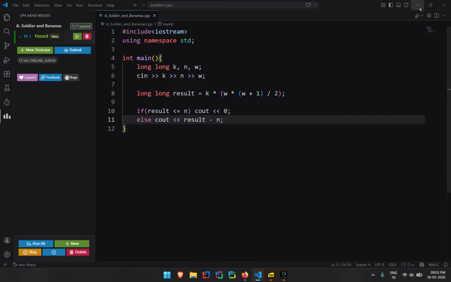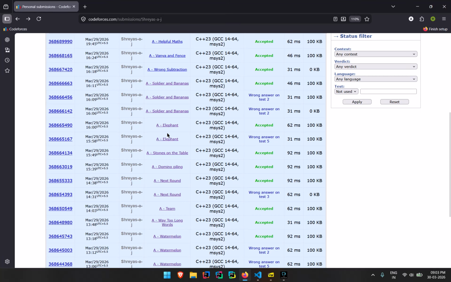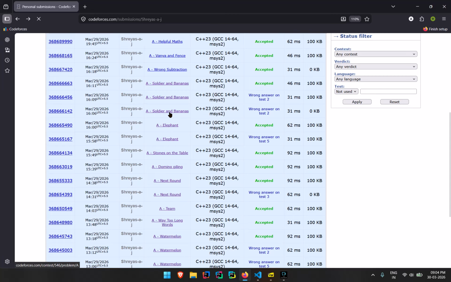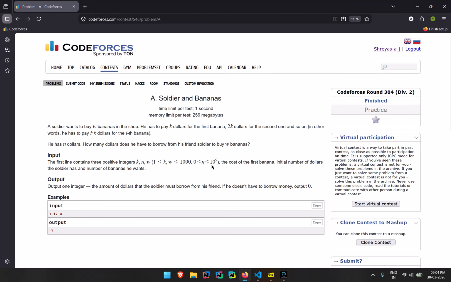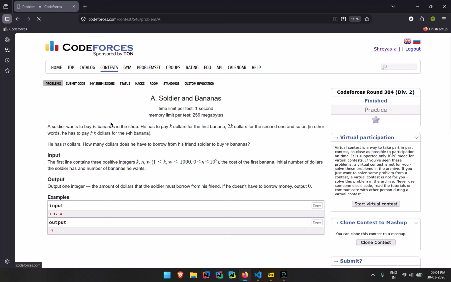Yeah, this was a simple case, and there you go. We passed the case, and I did not expect any errors from this, but yep, I got one error and then I solved it somehow. Actually, the error was caused by the constraint. I had ignored the constraint of this question. So n goes up to 10 power 9, and I had taken an integer over there. So that was one problem. Then I changed it to long long. Yeah, that was the error which was occurring over here.